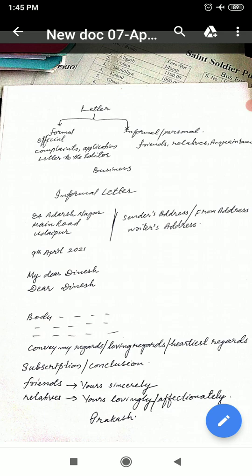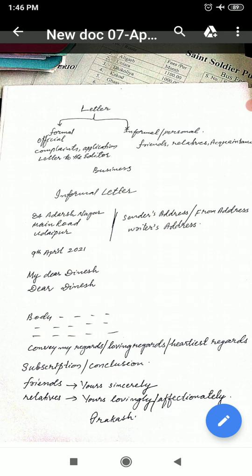Suppose you are writing a letter to your friend, you can convey your regards to his father or her father. So there you can say, convey my regards to your uncle. Got it? Convey my regards to uncle.